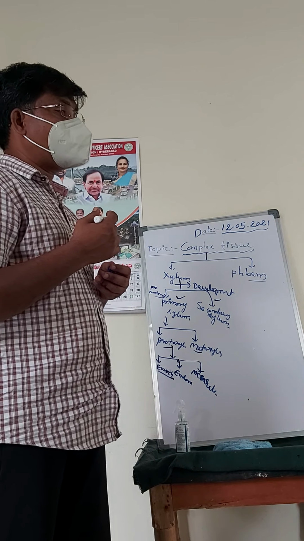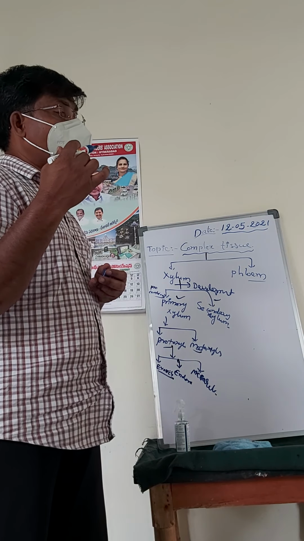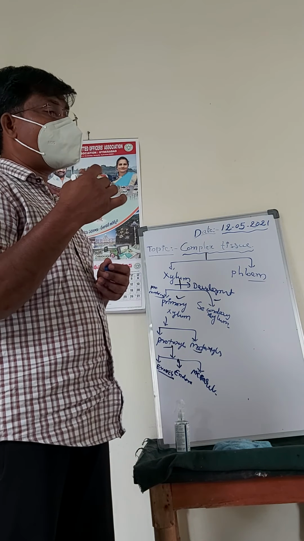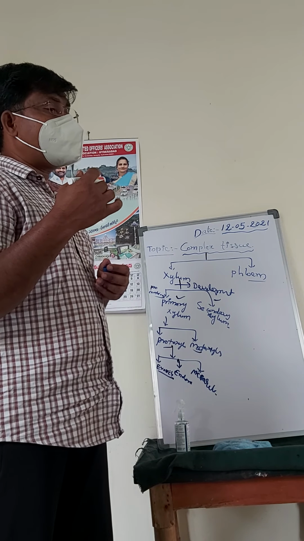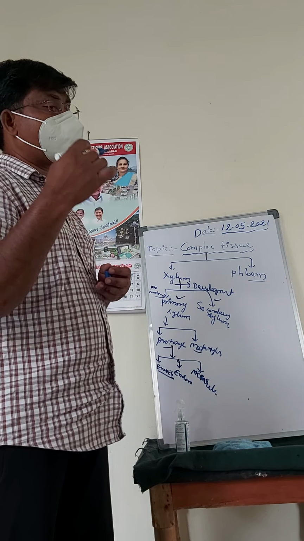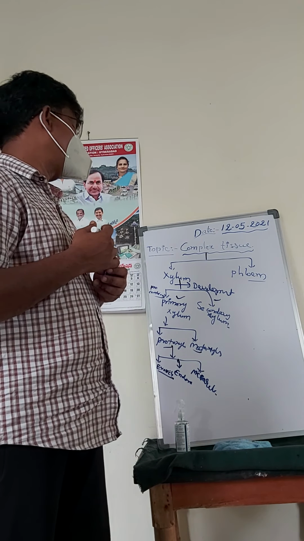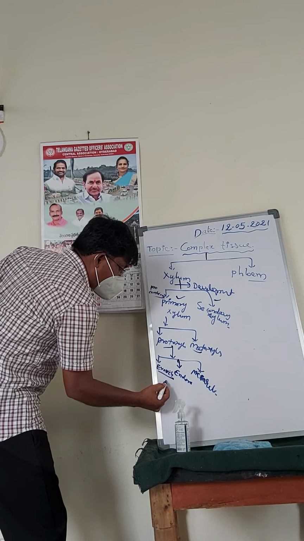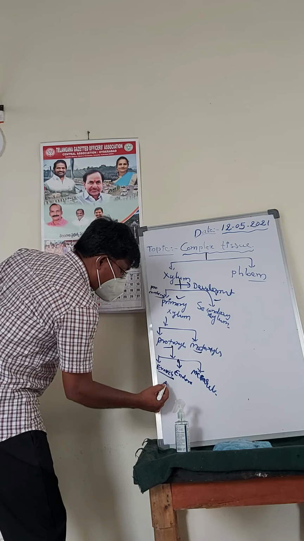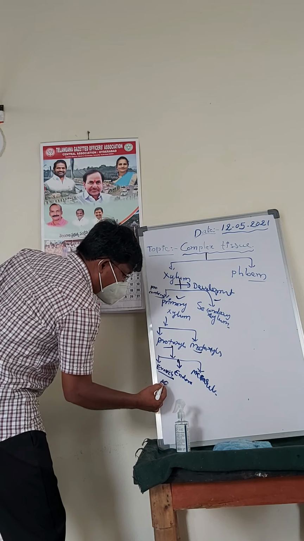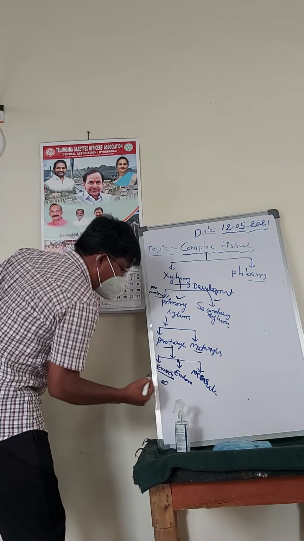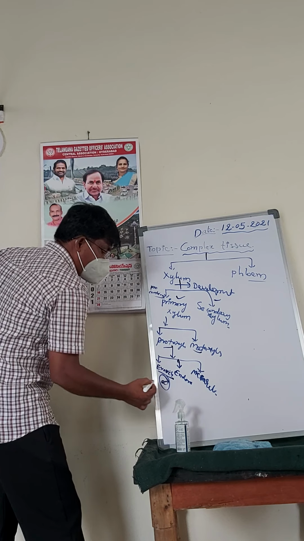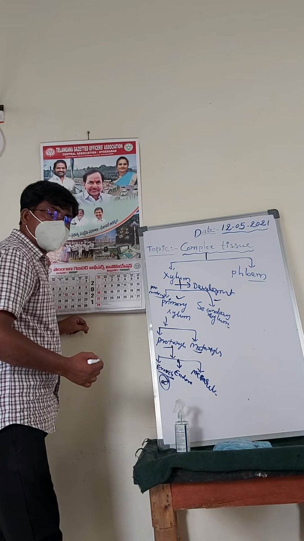So here in this endarch, what is that? The protoxylem is towards the inner side, and the metaxylem is present towards the outer side. So it is called an endarch xylem. For example, exarch means the protoxylem is towards the outside and the metaxylem is towards the inside, then it is called exarch. So we can see this type of xylem in monocot and dicot roots.